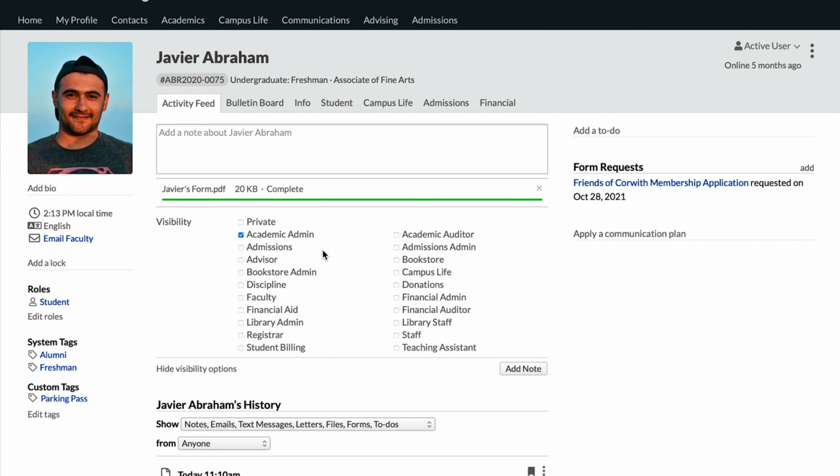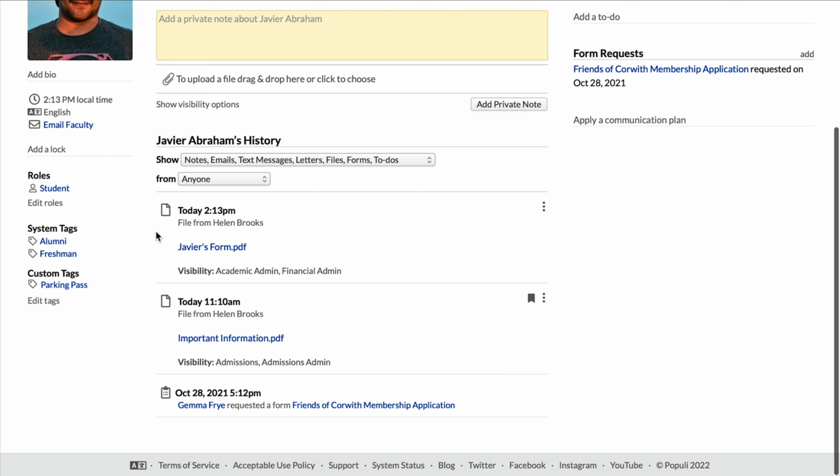I'm going to choose the academic admin role and the financial admin role. Now, with that set, anyone who has either of those roles would be able to see this file on this student's profile. I'll click add note, and then if we go down below, we can see that that file has been added there.